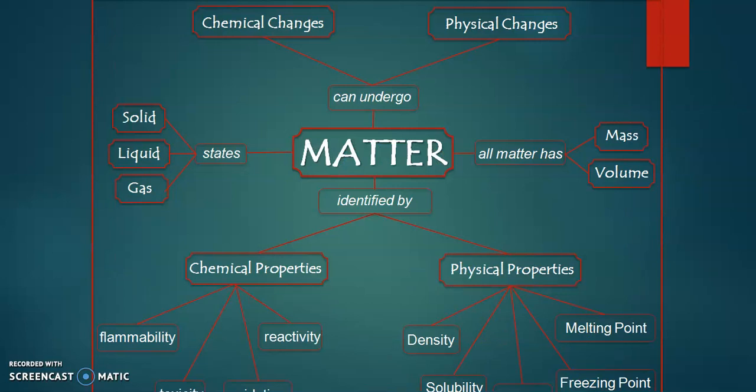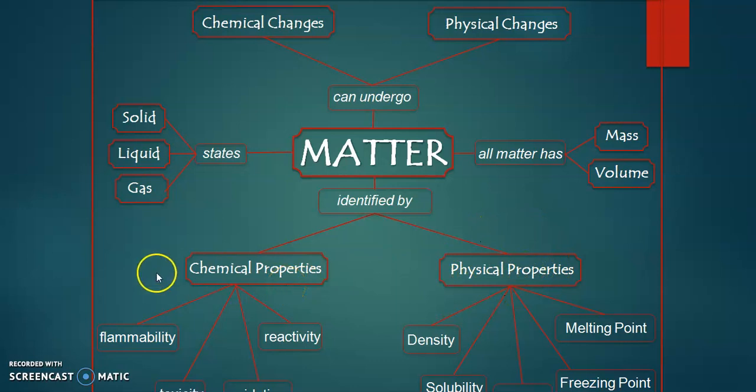Now in the states of matter, matter can undergo physical changes and chemical changes based on the processes. But matter exists in three states: solid, liquid and gas, and all matter has its mass and its volume. Okay, and matter can be identified by chemical properties and physical properties.